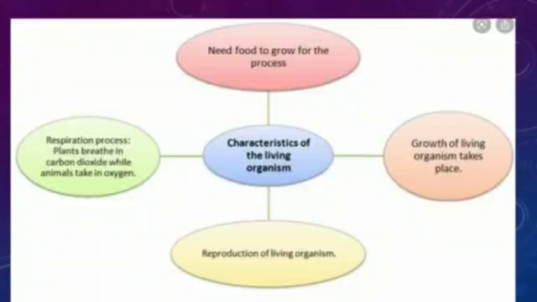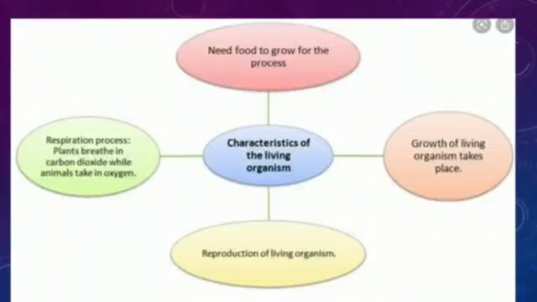Now, again some characteristics of living organisms. They need food to grow. All living things need food to grow, whether it is a plant or an animal. Plants also need food. They make their food by the process of photosynthesis. Animals also need food. They search for food from here to there. So all living things need food to grow and for doing life processes, everyday processes.